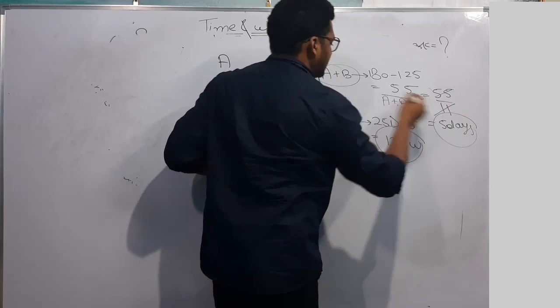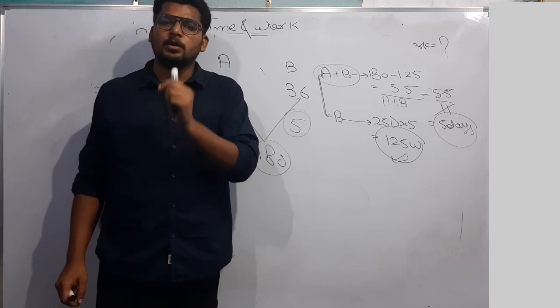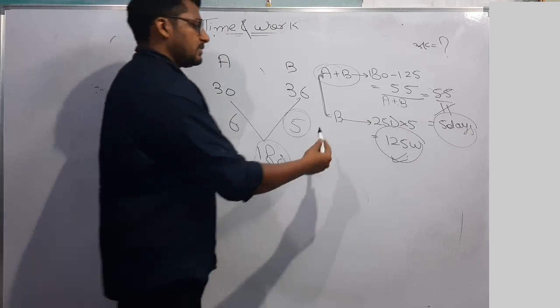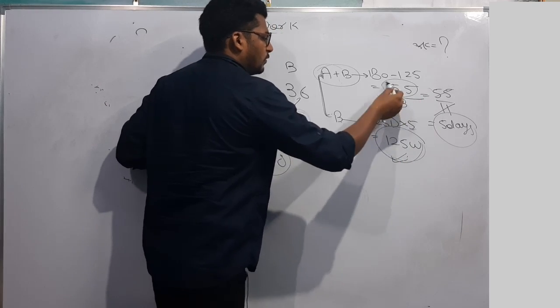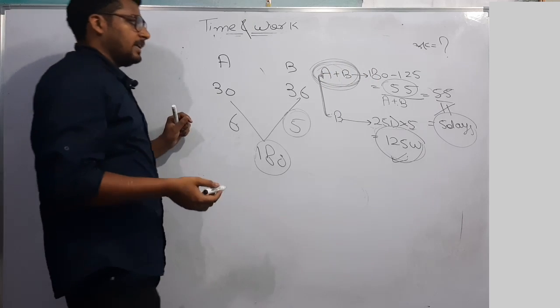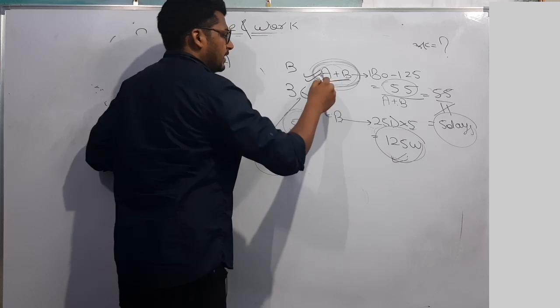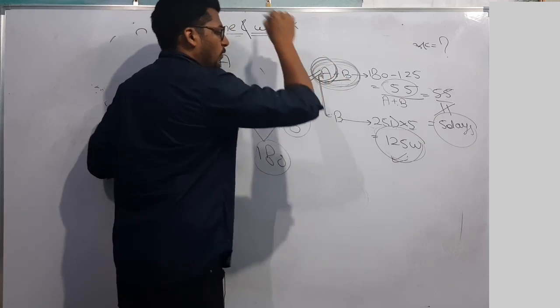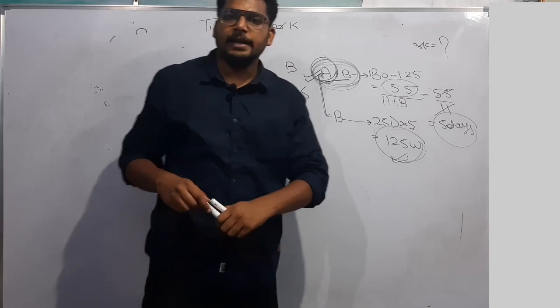Then in how many days did A leave the work? In 5 days A left the work. That means option number C is correct. This work was done by A plus B together in 5 days. That means the number of days A plus B worked together is the number of days A worked. That means A worked for 5 days.